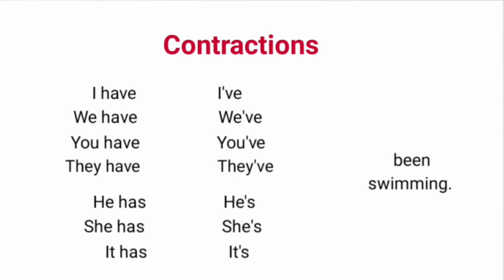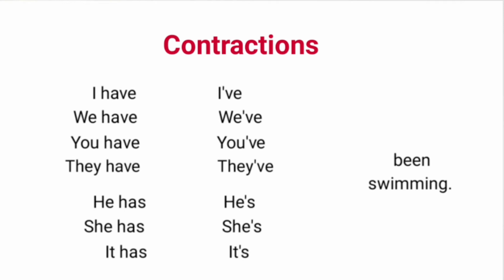See the contractions used in this tense. Here, I have is contracted into I've. Notice the pronunciation I've. Here, two words I and have are put together and HA of have are replaced by an apostrophe. In the same way, he has is contracted into he's.